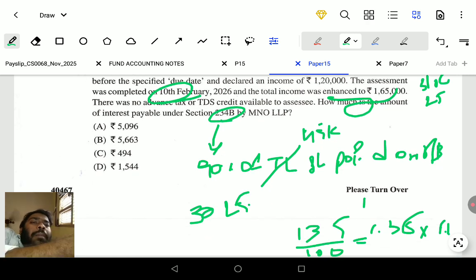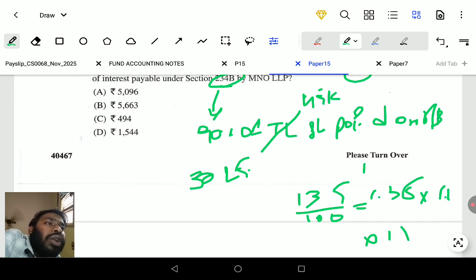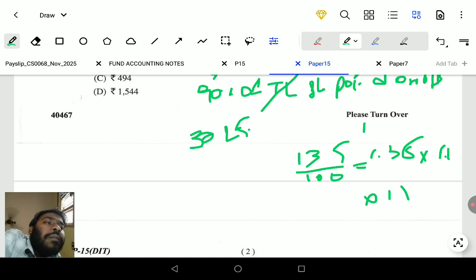So April, May, June, July, August, September, October, November, December, January, February and part of the month, so a total of 11 months are there.